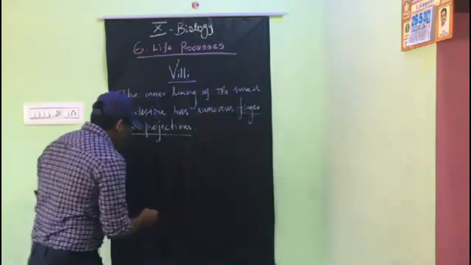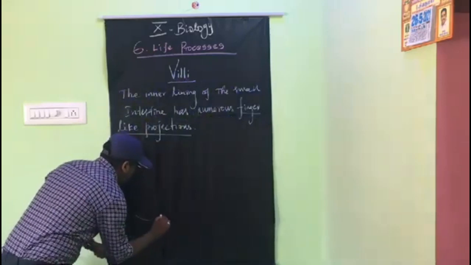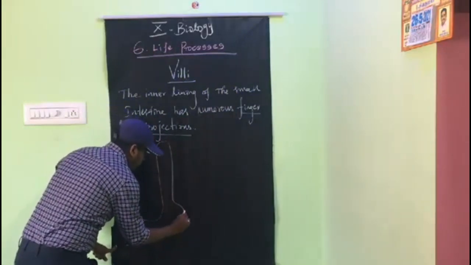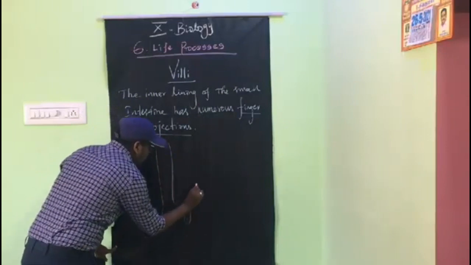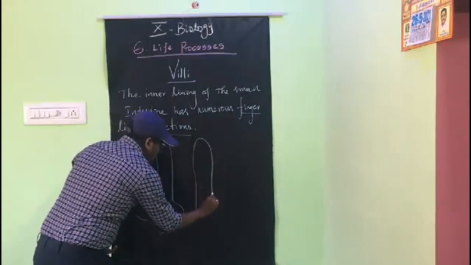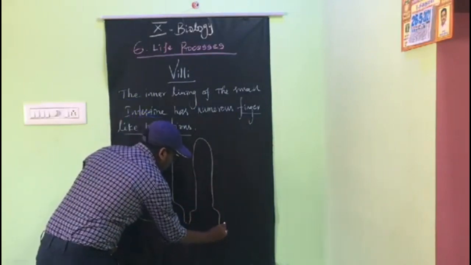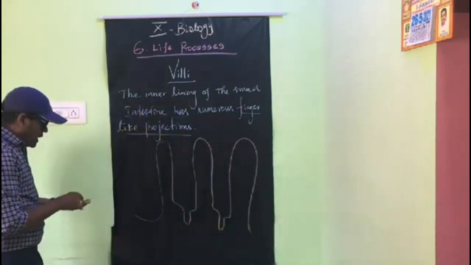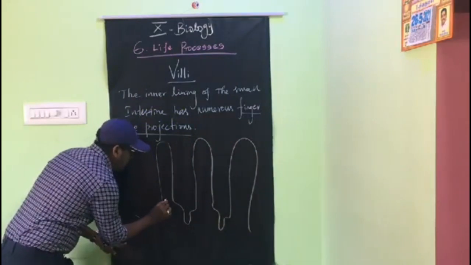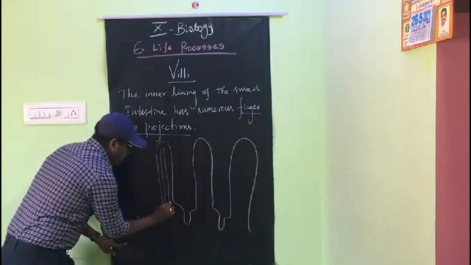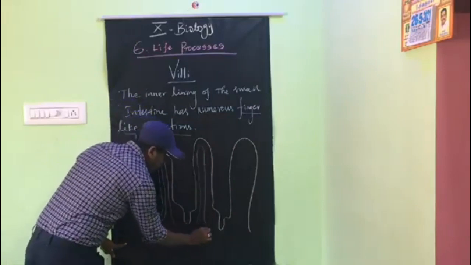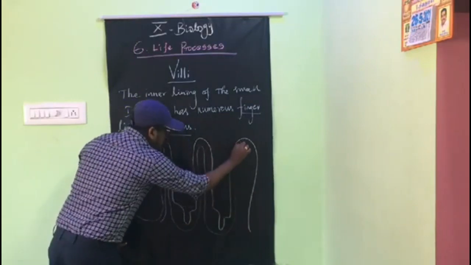This is the structure of the villi. The villi consist of many blood vessels. The blood vessels contain blood cells.